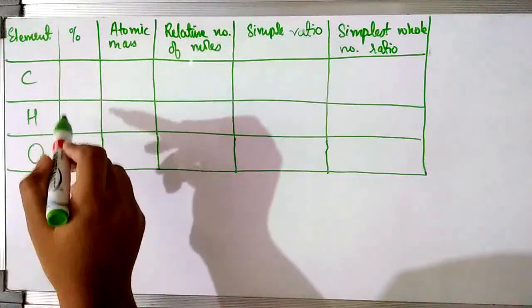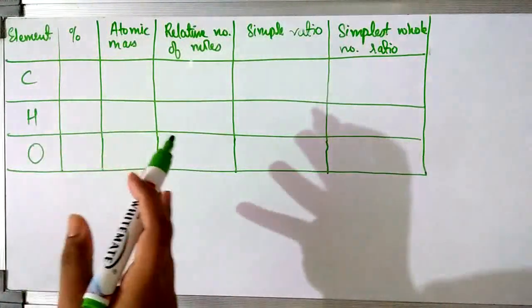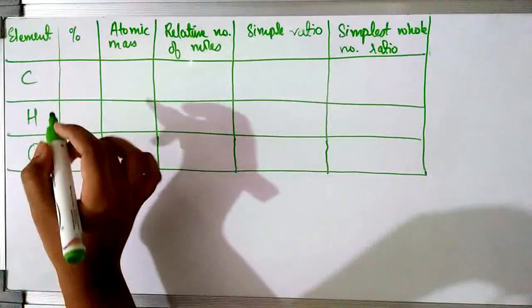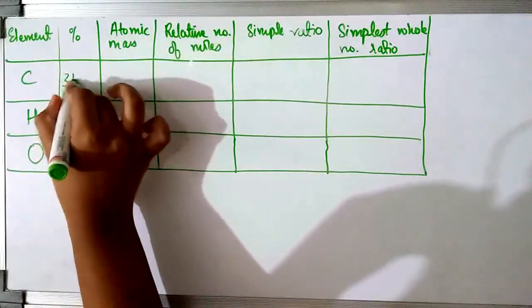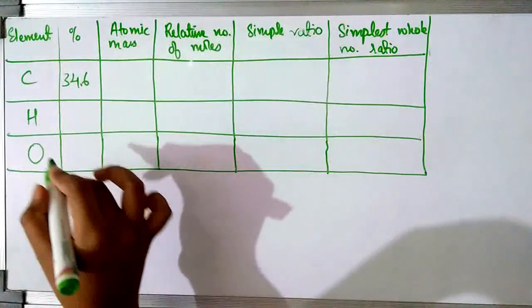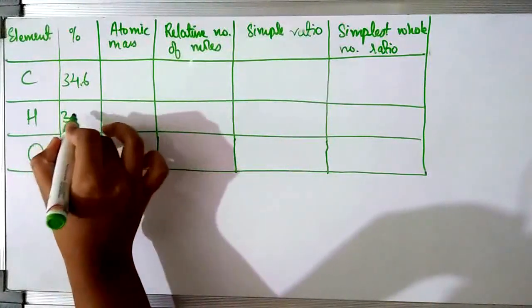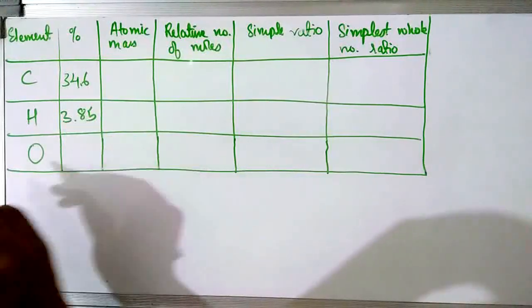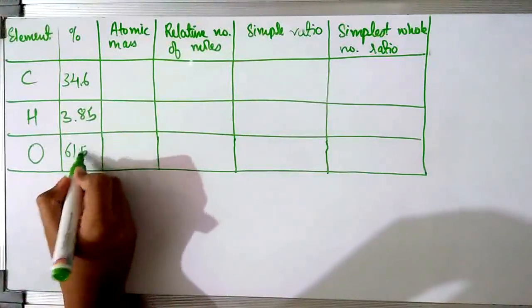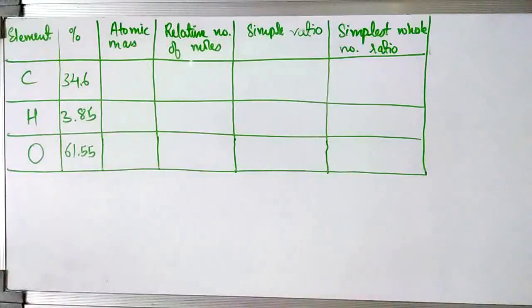The percentage of carbon in the question was given as 34.6%, of hydrogen 3.85, and for oxygen we calculated it to be 61.55. So these were the three percentages of the three elements.